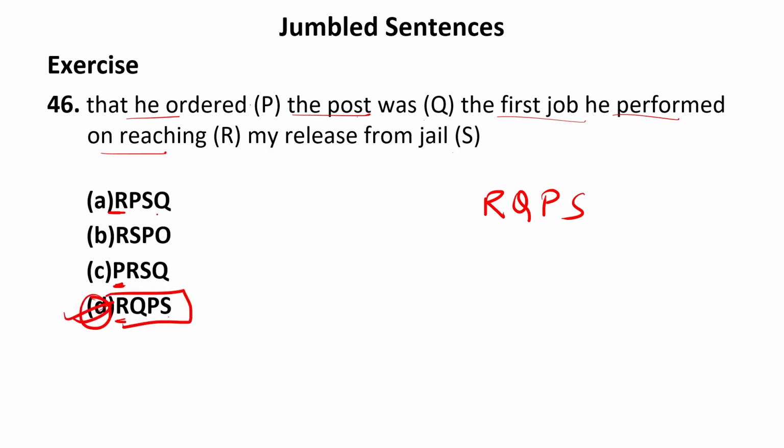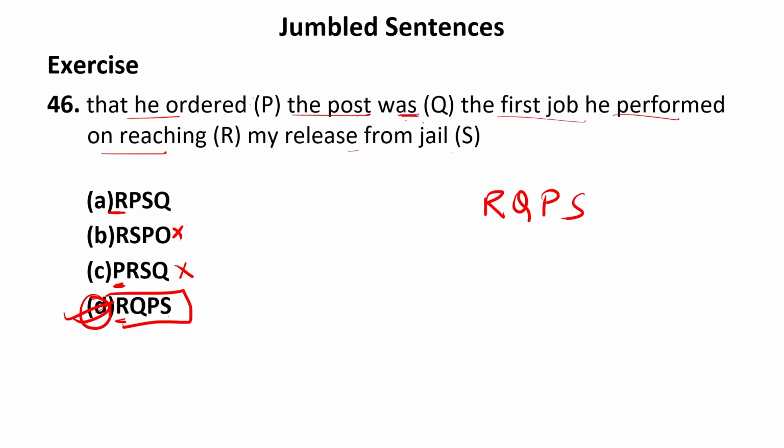Now let us check some other options. If I add S after R: the first job he performed on reaching my release from jail. It is not correct. It does not make any sense. We cannot begin the sentence using P. And if I add R then P: the first job he performed on reaching that he ordered my release from jail, the post was.